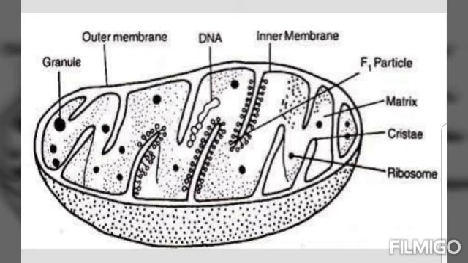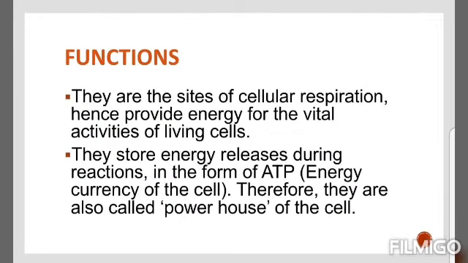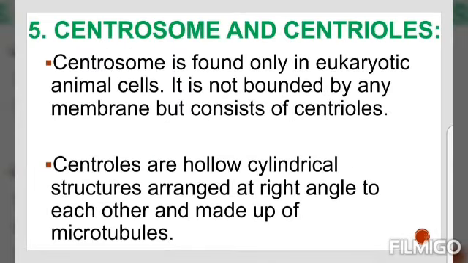Mitochondria are strange organelles in the sense that they have their own DNA and ribosomes. Therefore, mitochondria are able to make some of their own proteins. If we talk about their function, they are the site of cellular respiration, hence provide energy for various activities of living cells. As they help in producing ATP, they are also known as the powerhouse of the cell. The next cell organelle we need to discuss is centrosome or centrioles.